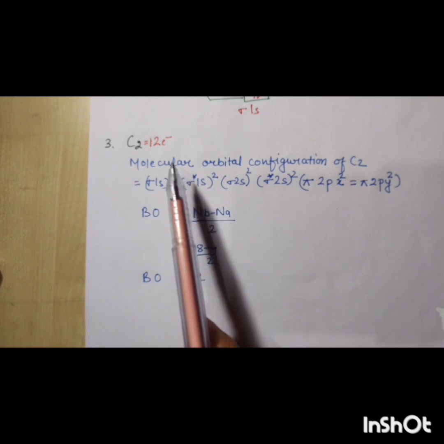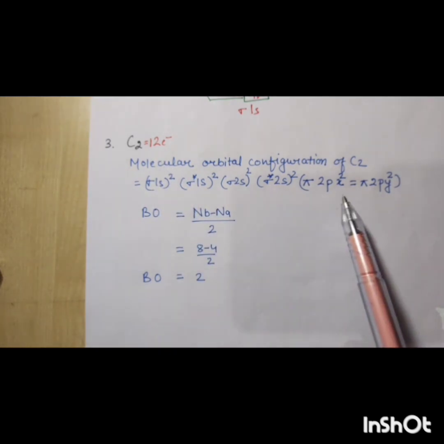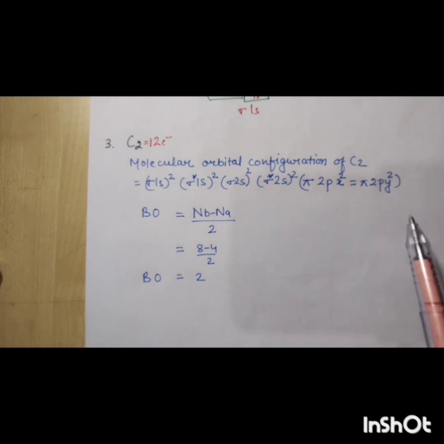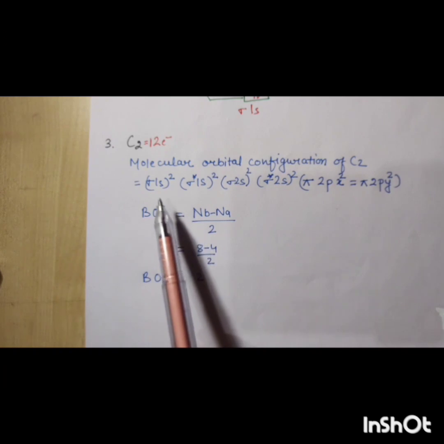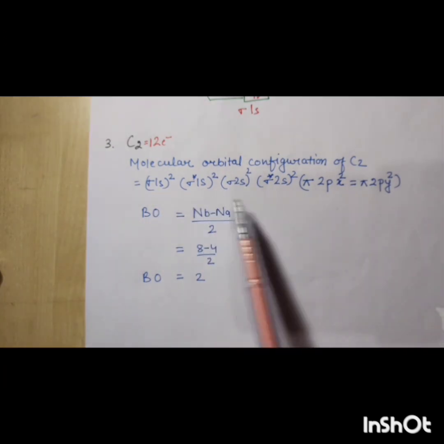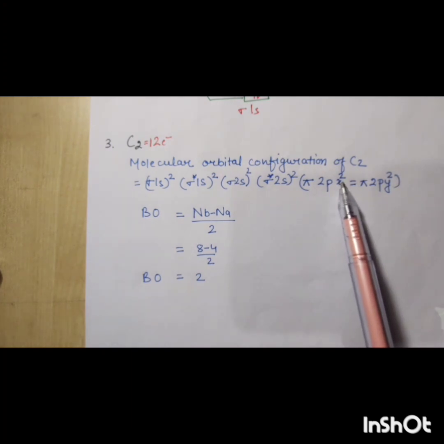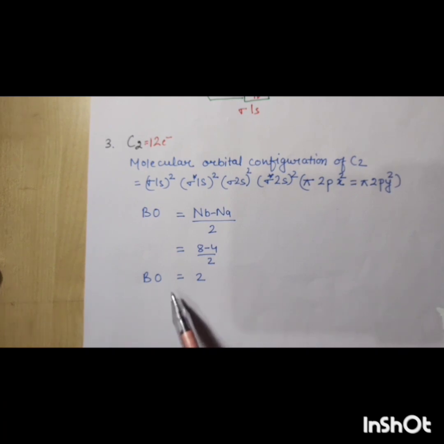As here it is less than 14 valence electrons, the representation is like this, X and Y first come. Bond order is: bonding molecular orbital electrons are 2, 2, 4, 2, 6, 2, 8. And anti-bonding has 4 electrons, 2 and 2, 4. So bond order is 2. Here the bond order of the carbon molecule is 2.